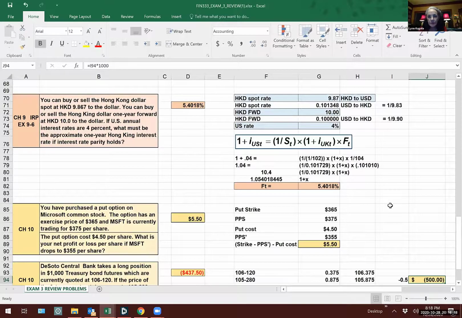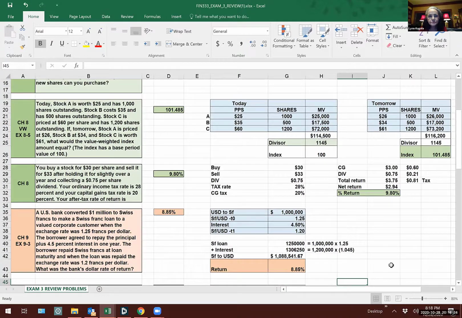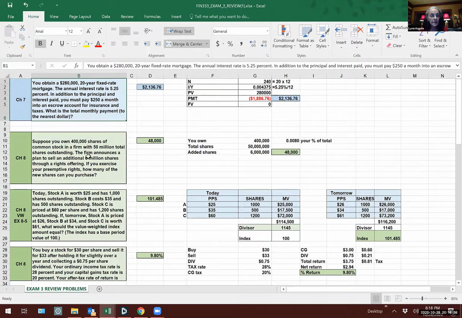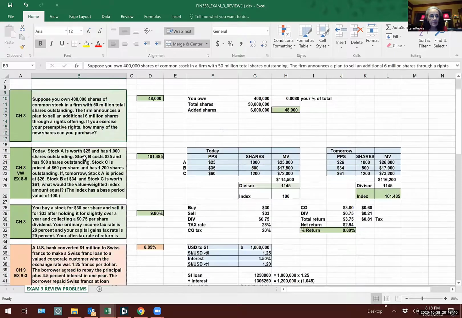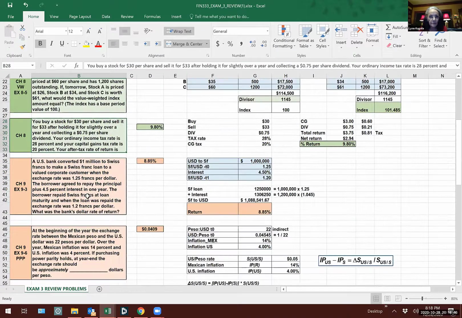Now, I tried to pick these problems. They're good examples of the kind that are on the test. I think the one just like this is in chapter 7. This one is one of the connect problems I know. This is in the value-weighted index part. This one's pretty straightforward.